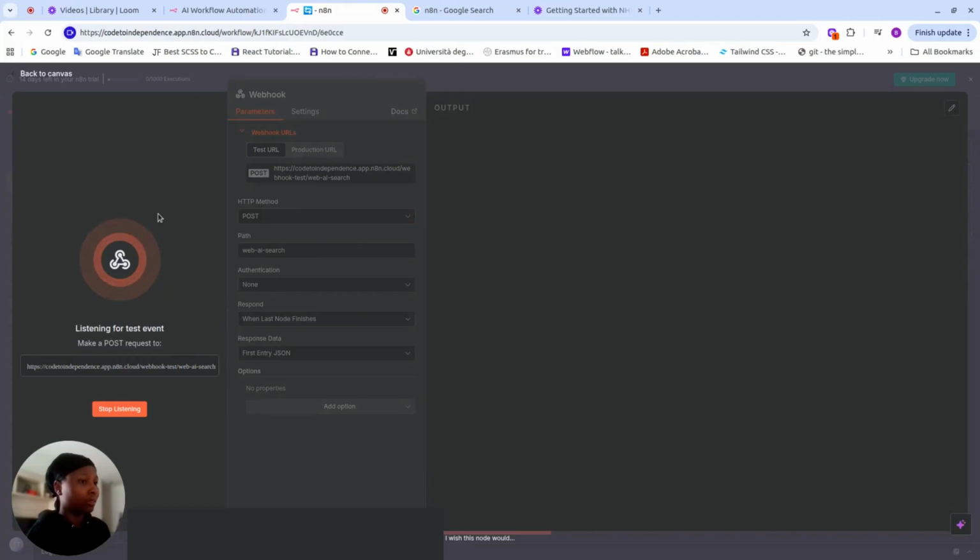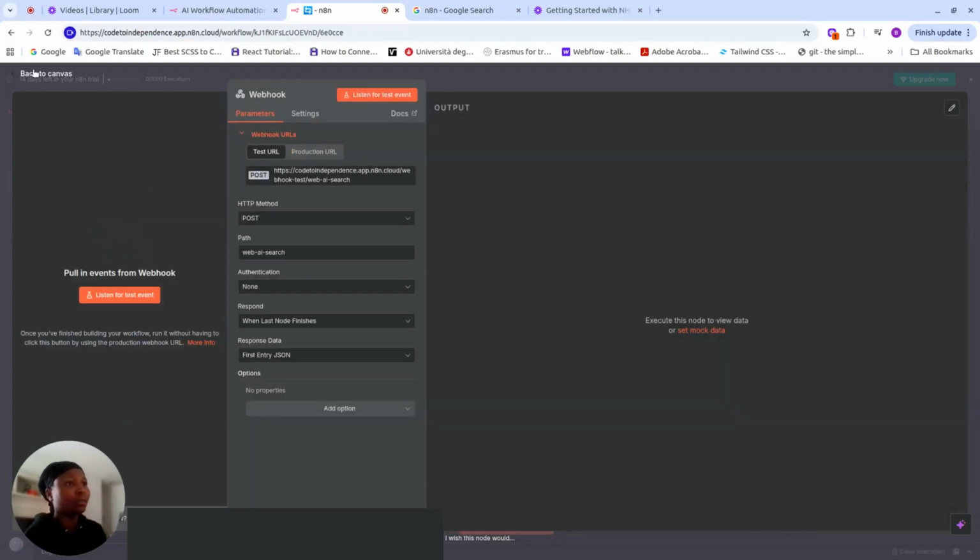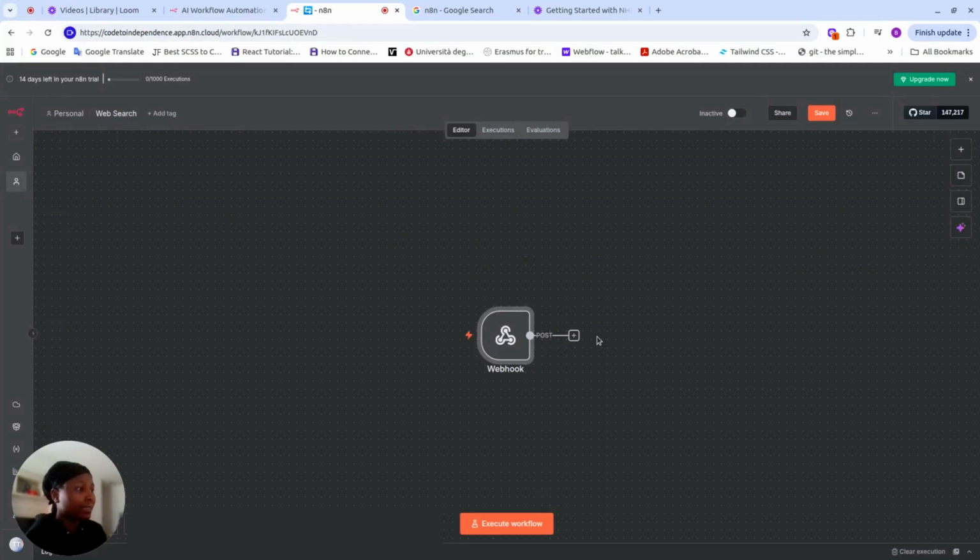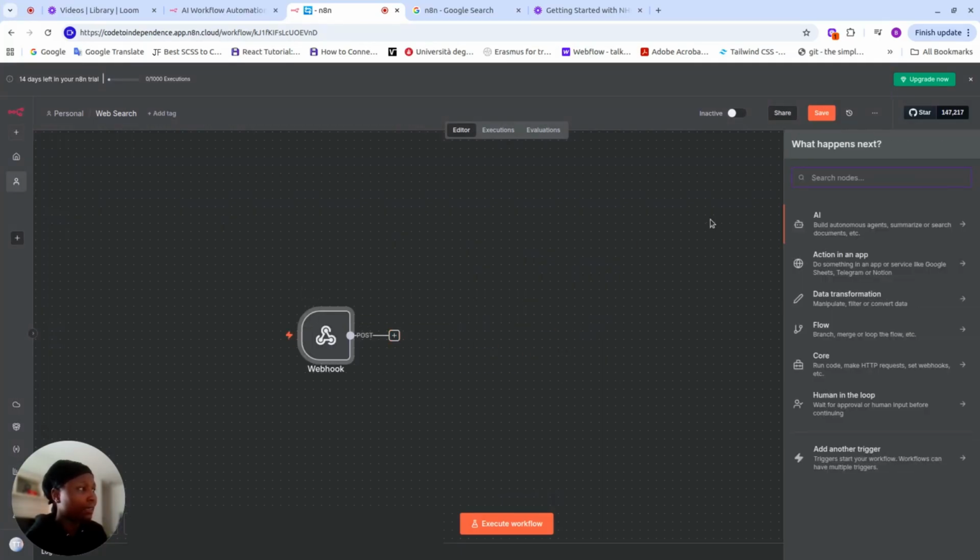We can see if this configuration is right. Yes. So it's saying listening for test event, make a POST request to this particular URL. So you can click to copy it and then test it in Postman. Now we just click on stop listening so we can continue with the flow. The next step is, let me move this here.